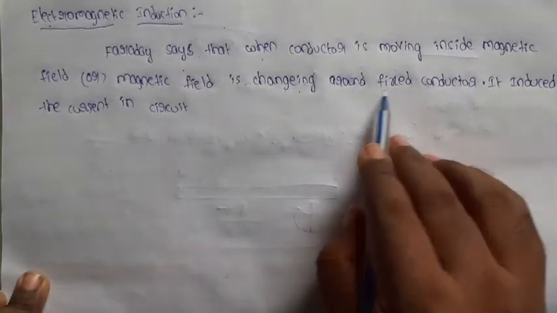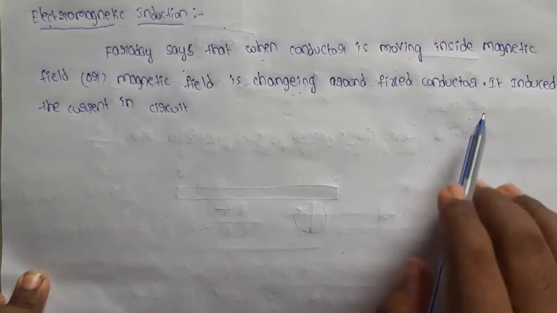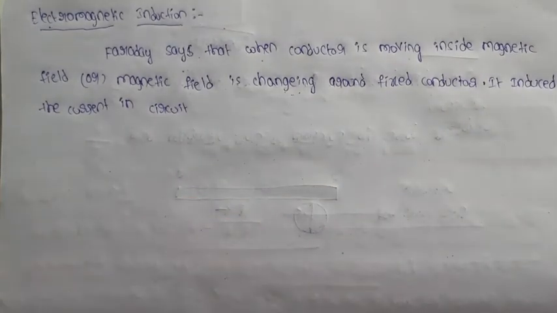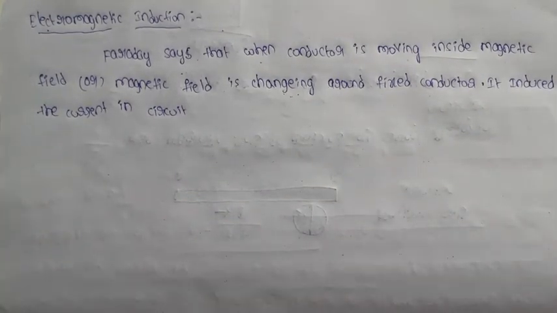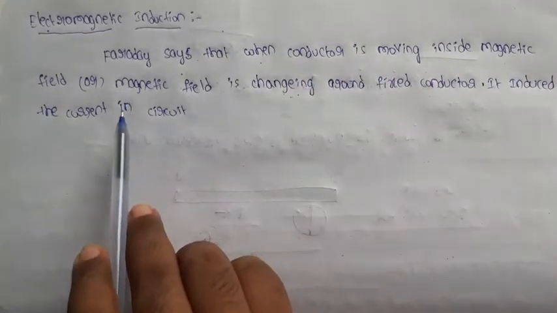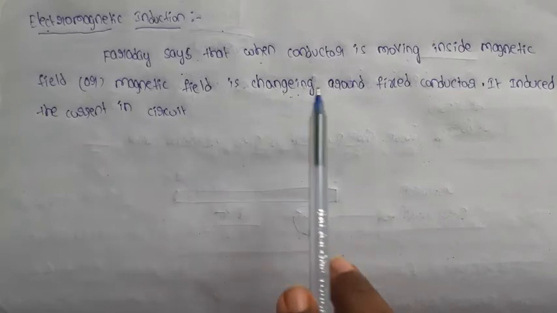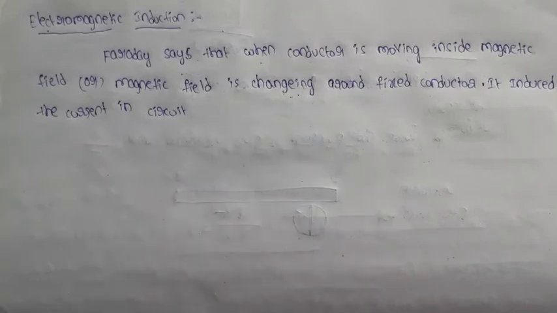When you change the magnetic field around a fixed conductor, an induced current is developed in that circuit, or when the conductor is moving inside the magnetic field, current is developed in the circuit. That is the induced current. So the main point is that the magnetic field must be changing. Only in that situation is an induced current developed in that circuit.